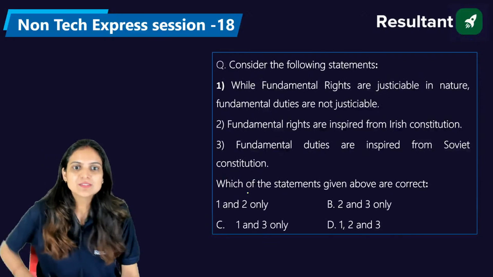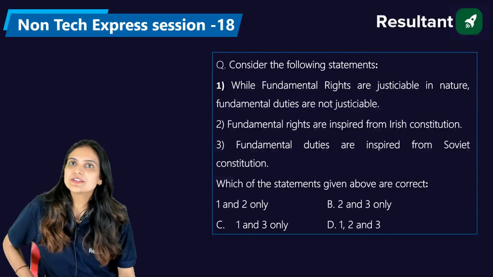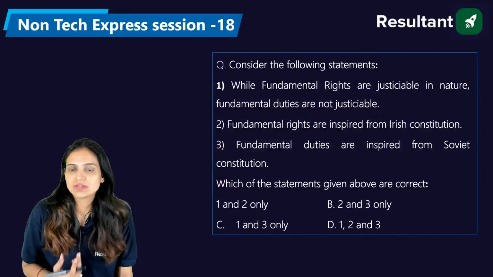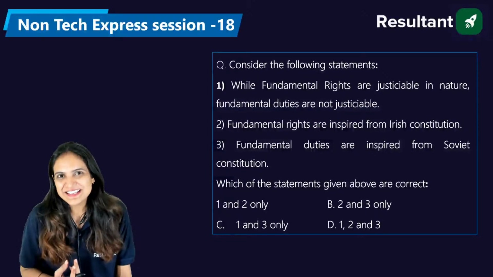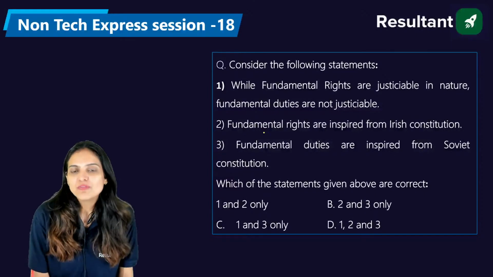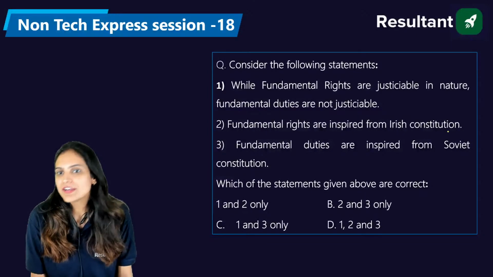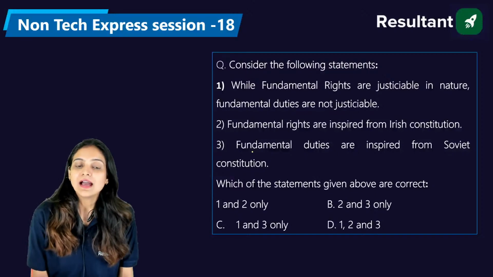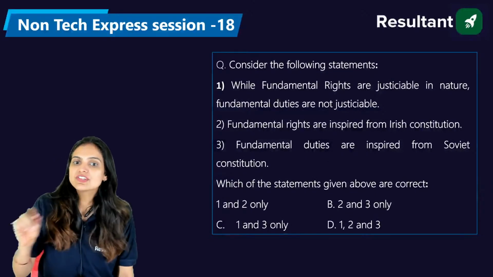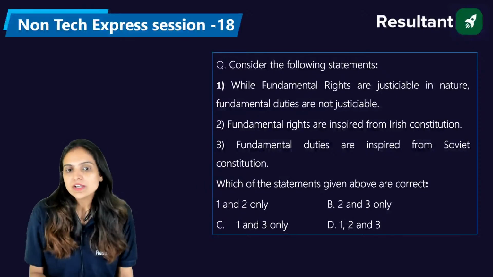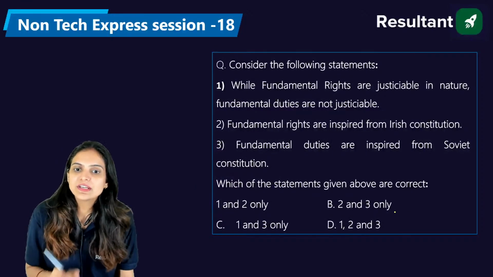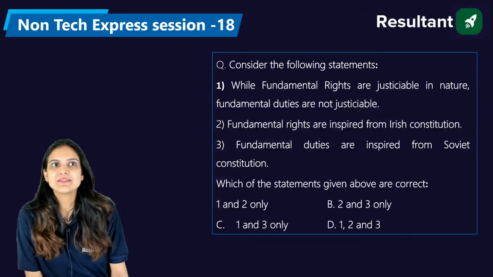Right, now let's move forward and discuss this question. Consider the following statements. Number 1, while fundamental rights are justiciable in nature, fundamental duties are not justiciable. Option number 2, fundamental rights are inspired from the Irish constitution. Number 3, fundamental duties are inspired from the Soviet constitution. What do you think, which statement given above is correct? So it's first and second only, second and third only, first and third only, and first, second and third, all the three. Please answer, everyone.